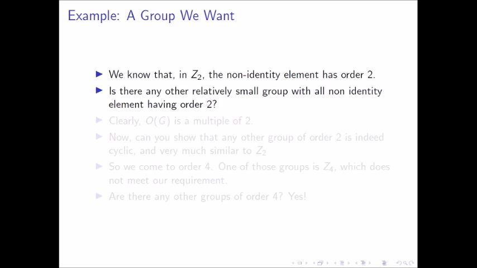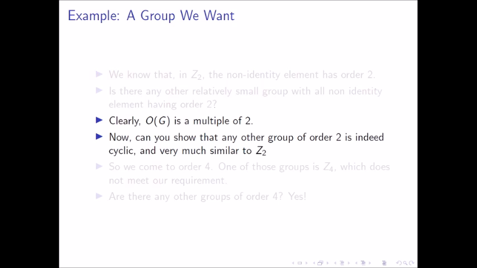So is there any other such group over here? Clearly we have showed that order of any element divides the order of the group. So the order of G must be a multiple of 2. But any group of order 2 can be shown to be cyclic. This isn't hard to show and it's very much similar to Z2, which is also cyclic. So 2 doesn't work for us.